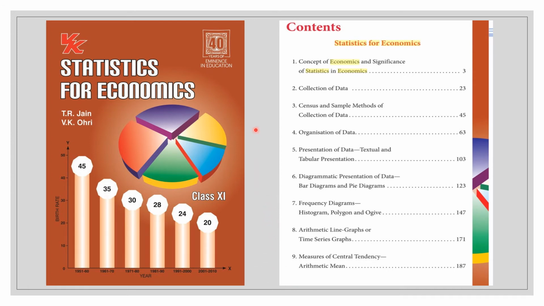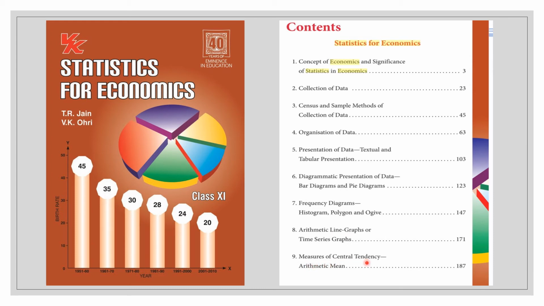These are the contents that we will be dealing with in Statistics for Economics, starting with the concept and significance of statistics in economics, along with data collection, the methods used in data collection, that is collection of data, organization of data, then the next is presentation of data, diagrammatic presentation, that is bar diagram, pie chart, frequency diagrams, that is histogram, polygon, ogive, arithmetic line graph, as well as measures of central tendency.